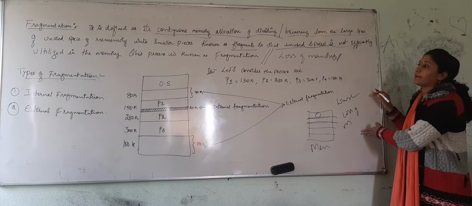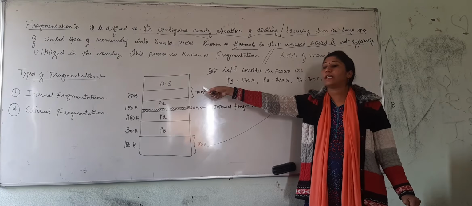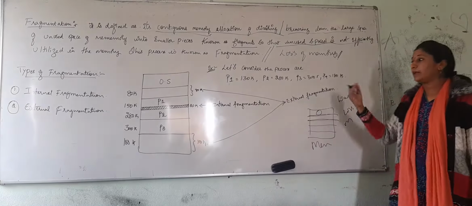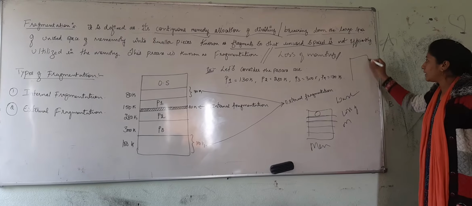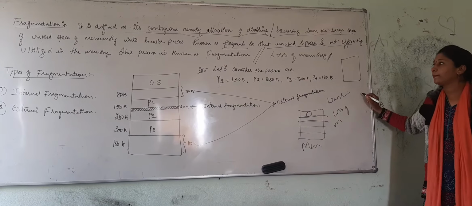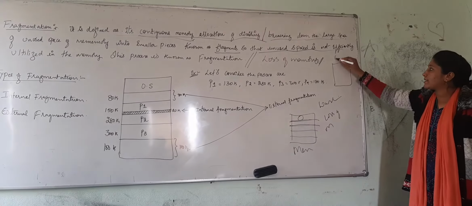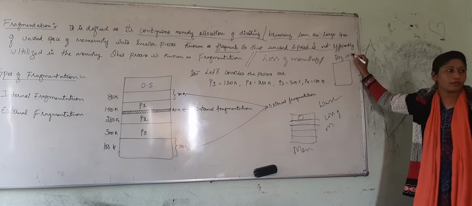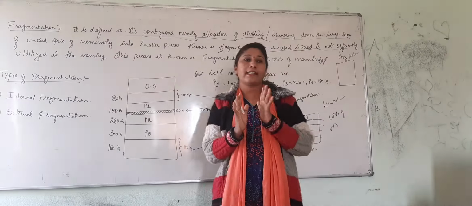To overcome that, it is divided into two different types called internal fragmentation and external fragmentation. I can give one more example similar to this. Let us consider a programming language, C or C++, and a program consisting of 100 lines of code.